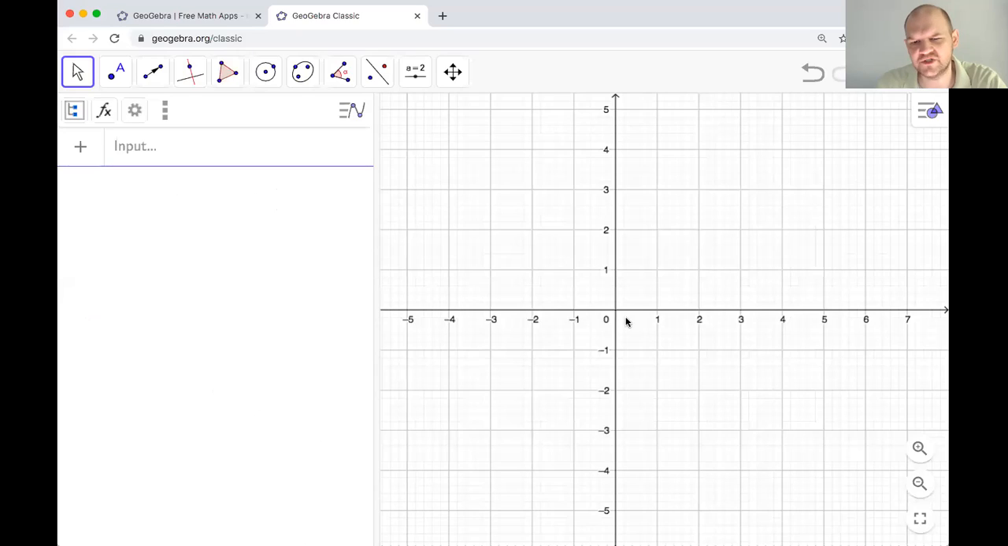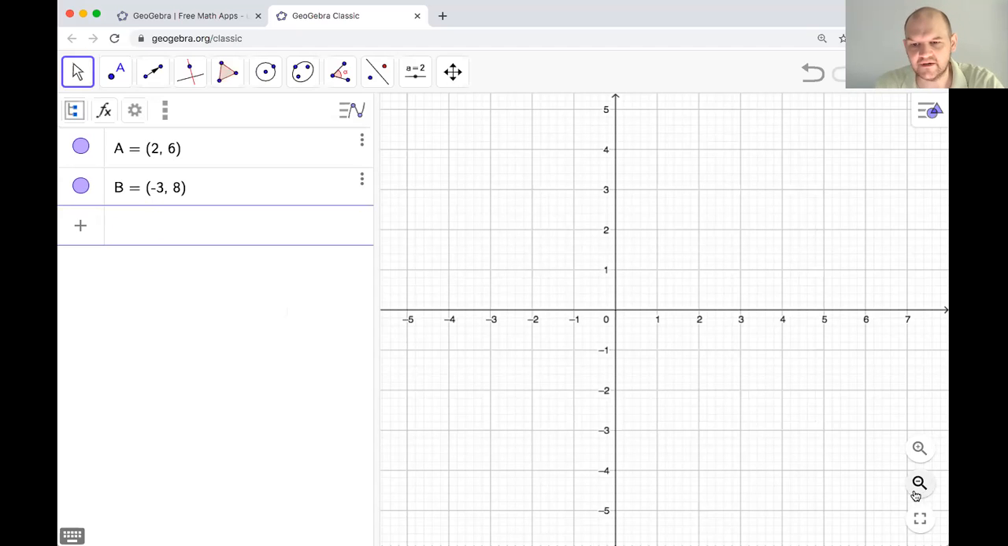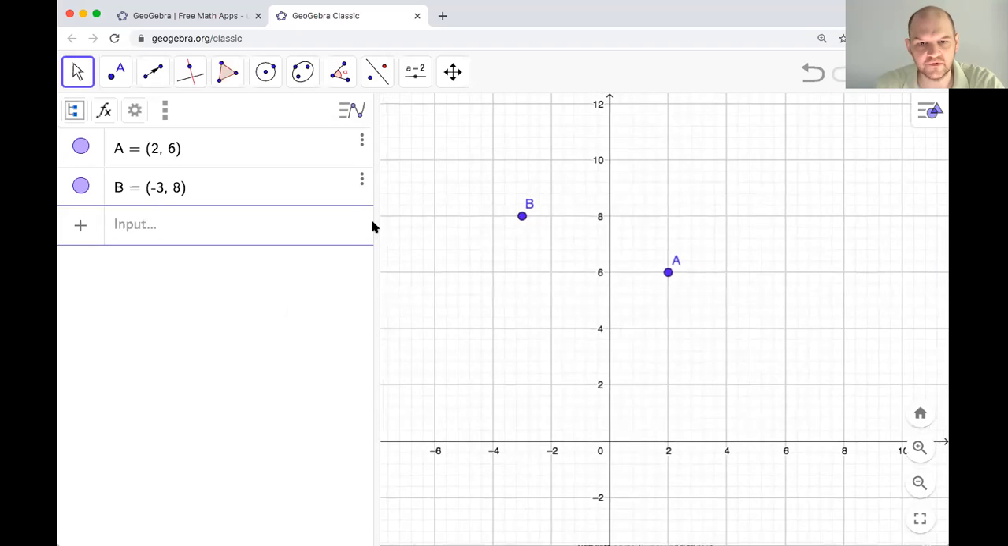So I'm on GeoGebra Classic. Go to geogebra.org and choose Classic. It gives you all of the options that we're going to need to do this. I'm going to plot the points. I'm not going to call it anything. I'm going to plot 2, 6. You can't see that because it's not actually on the screen right now. And then -3, 8, which I think you also won't be able to see. Let me zoom out. Okay, so now we can see some points.